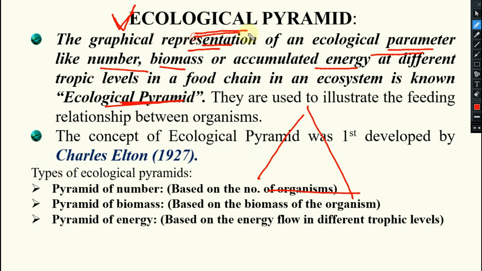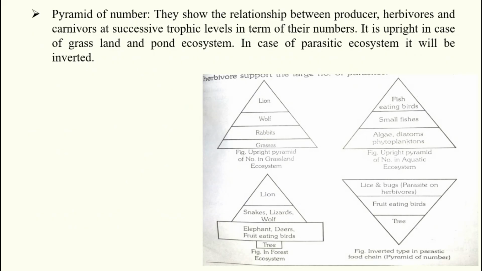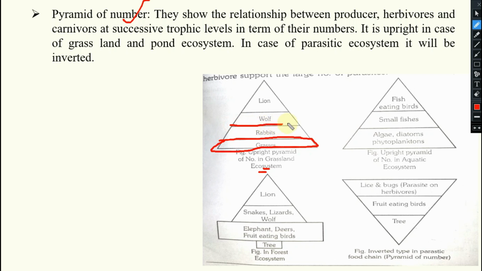So this ecological pyramid is represented in terms of number, how many are there, biomass, that is weight or mass, and energy. On this basis they are classified. The first one is the pyramid of number. Try to remember it like this. In a grassland ecosystem, what will be the pyramid of number? So many grasses are there, like lakhs or thousands of grasses. On that, some 100 rabbits are feeding. Now you see the number is decreasing. Yes or no?